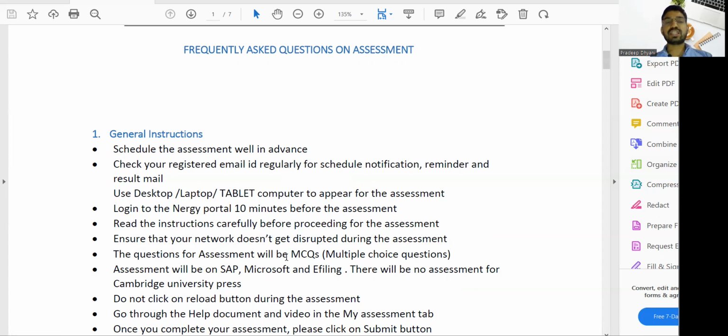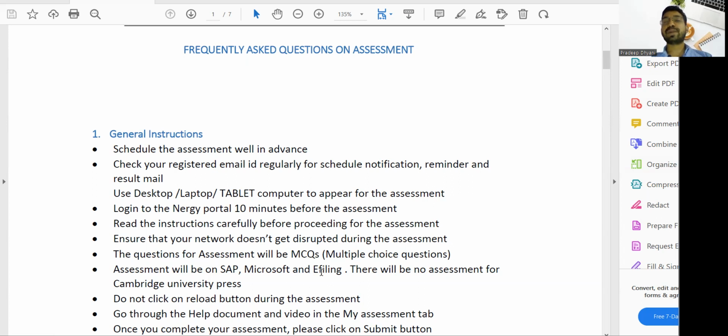The questions for the assessment will be MCQ. All questions will be MCQ. You have to score 40 marks individually in SAP, Microsoft or e-filing. In aggregate, you have to score 50%. There will be no negative marking. Okay. The assessment will be on SAP, Microsoft and e-filing.